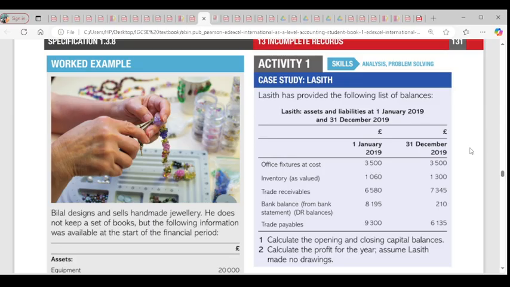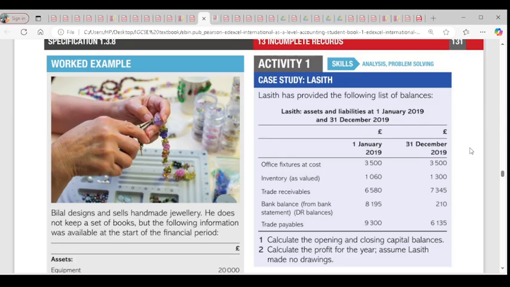Done. Then we have our closing. We need to find our closing capital. For closing capital, we have the total assets for closing, which is fixtures 3,500, inventory 1,300, trade receivables 7,345, cash at bank 210. So the total assets there is 12,355. Then we have our trade payables, which is 6,135. So total assets minus liabilities gives us our closing capital. Okay, so the closing capital there is 6,220.